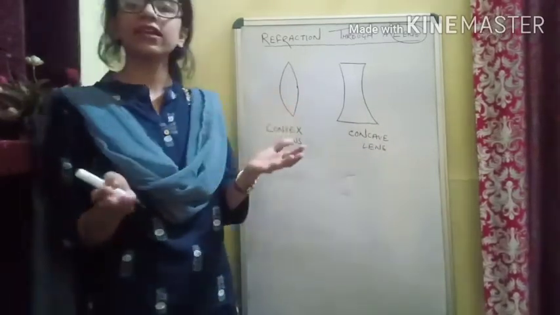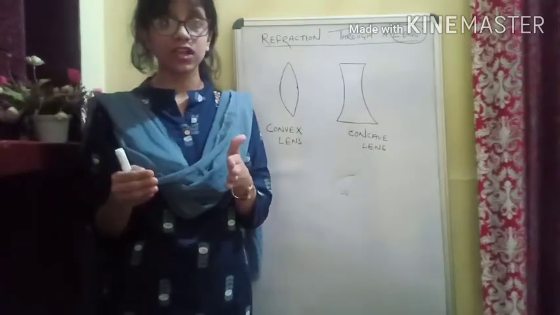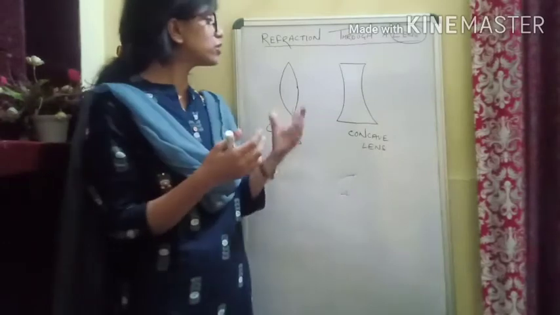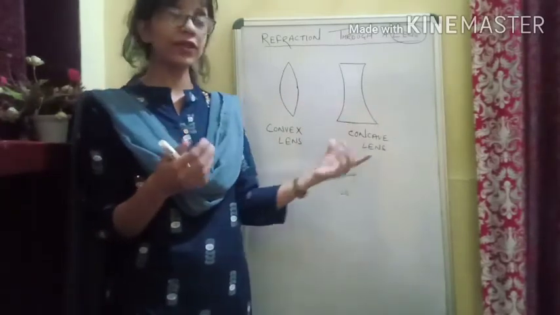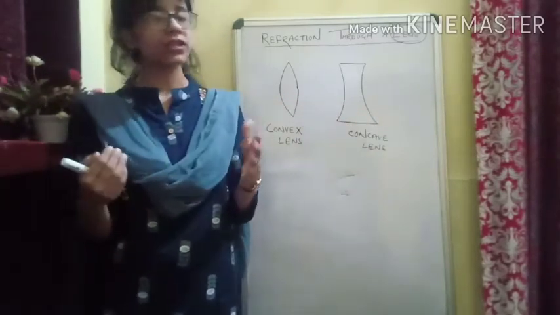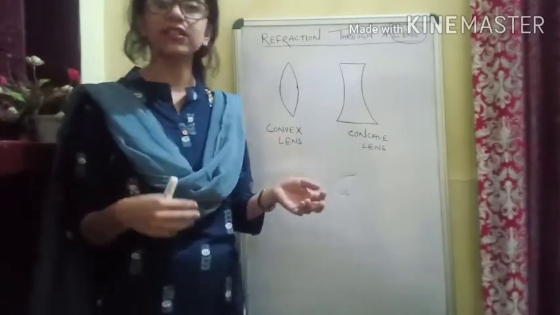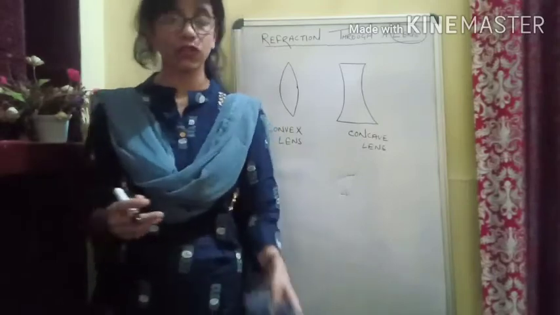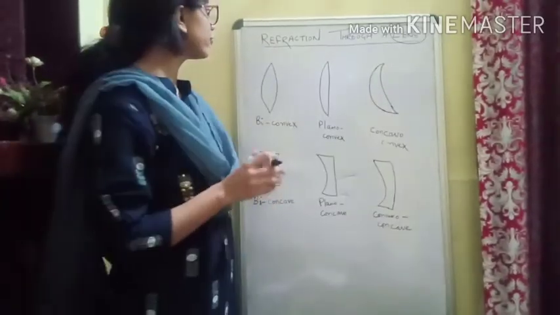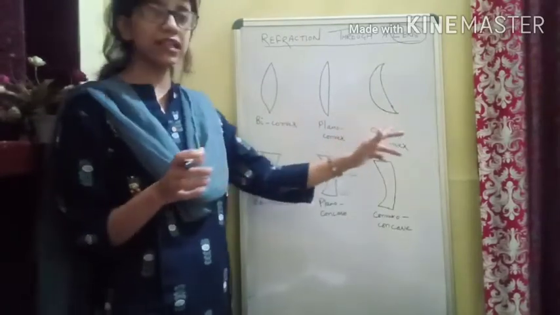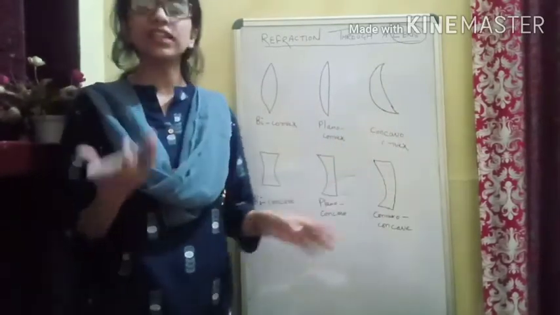So I ask you, what is a lens? A lens is a transparent refracting medium which is bounded by two curved surfaces. Depending upon that, we have two kinds, that is convex lens and concave lens. Further, we can see that there are three kinds of convex lens, and there are three kinds of concave lens.